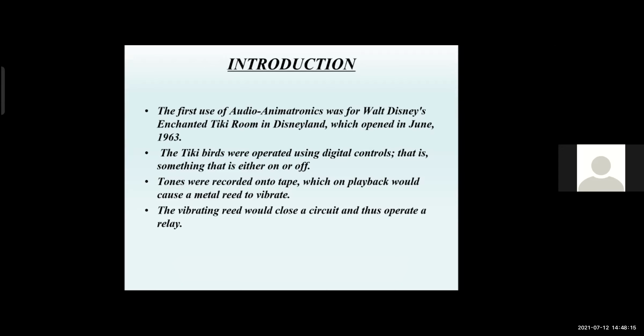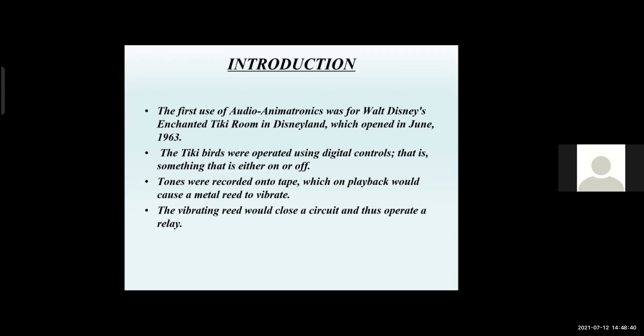The relay sent a pulse of energy to the figure's mechanism, which would cause a pneumatic valve to operate, which resulted in an action like the opening of the bird's beak. Each action has a neutral position, otherwise known as a neutral resting position. This digital reed system used pneumatic valves exclusively, that is, everything was operated by air pressure.